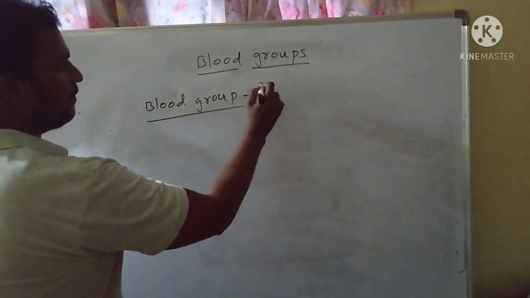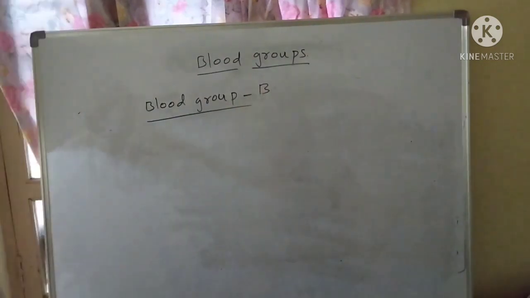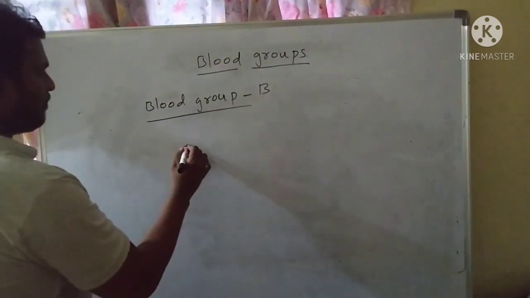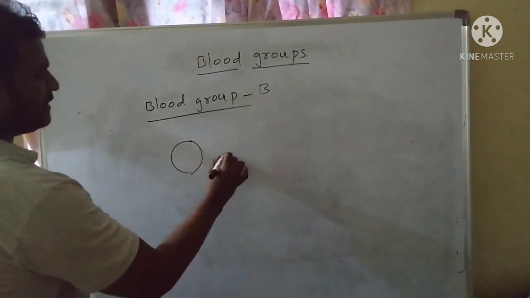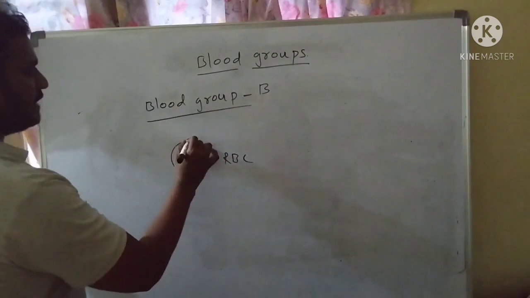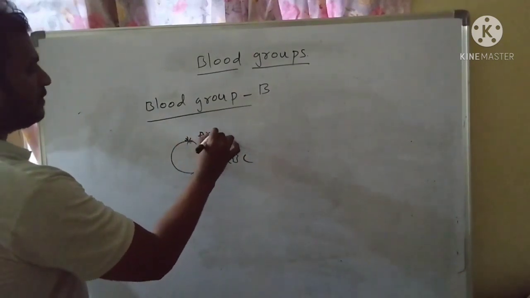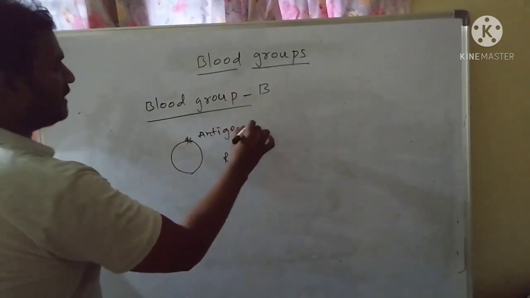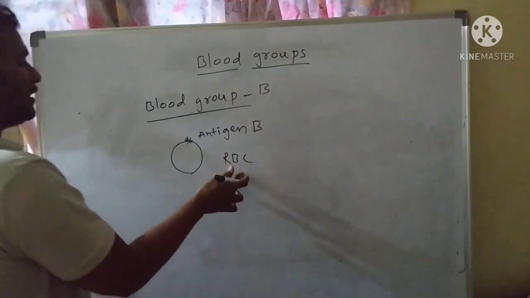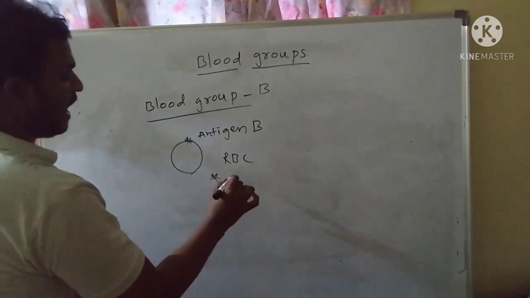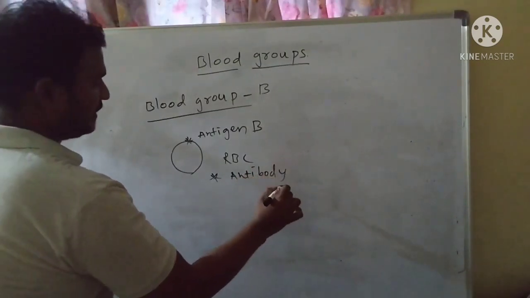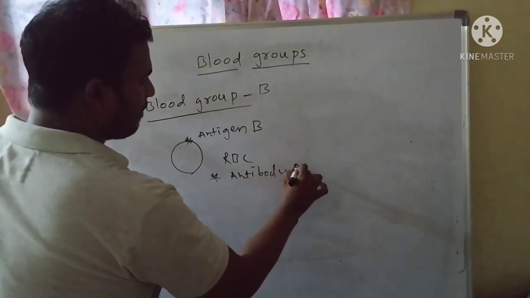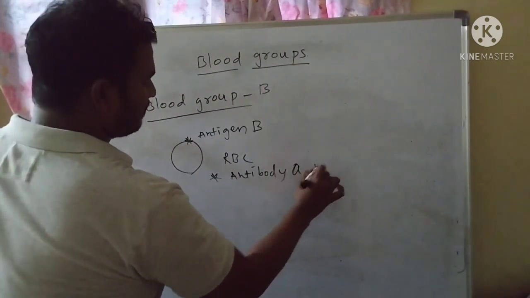Blood group B. Persons with blood group B, this is the RBC, they have the antigen B on the surface of the RBC and they have antibody A in their plasma.